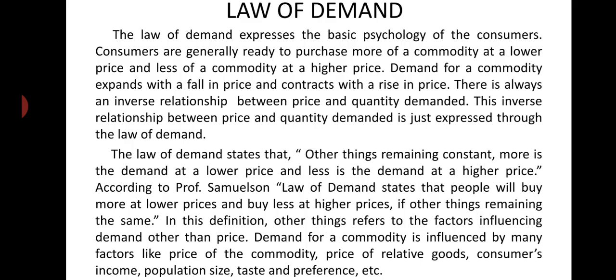Demand for a commodity is influenced by many factors like price of the commodity, price of related goods, consumers' income, population size, taste and preference, habit, custom.